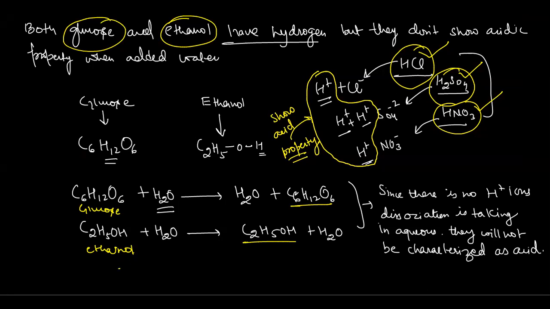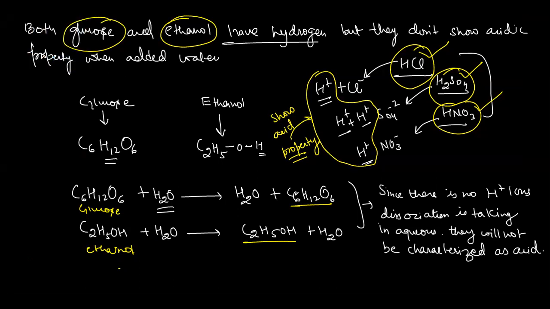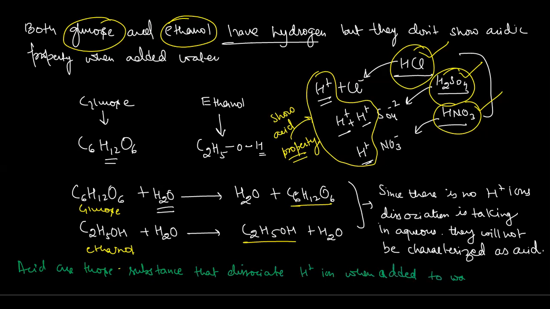So acids are those substances that, added to water, give you H plus ions. So we can write the definition as: acids are those substances that dissociate H plus ions when added to water. Okay. So is this information enough? Now let's check whether this information is enough or not.